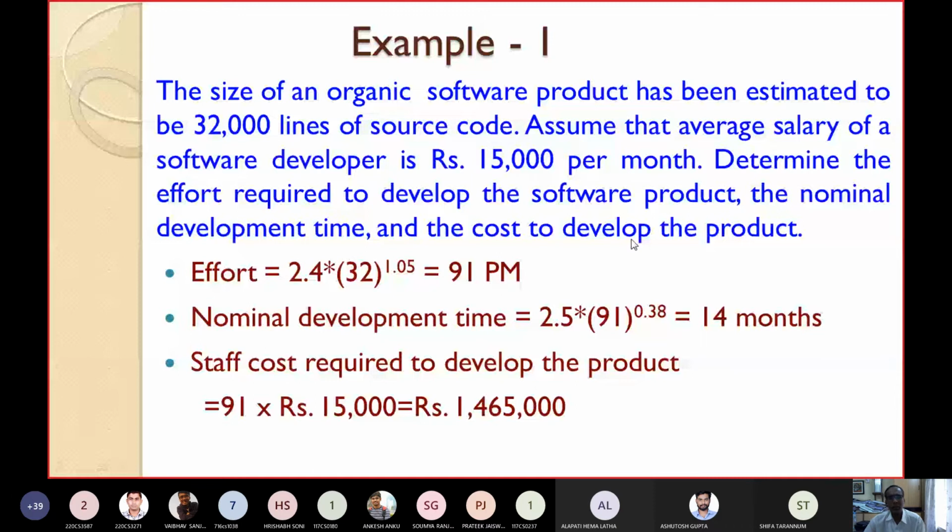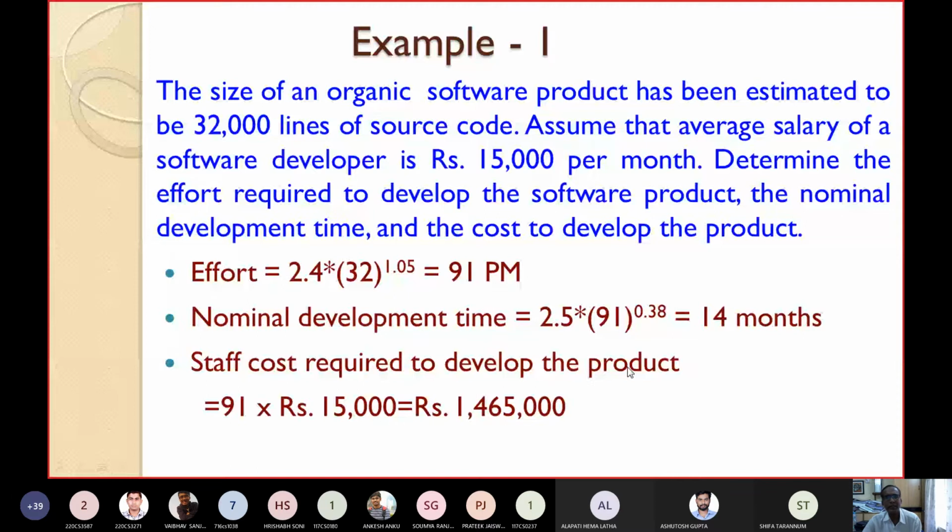So the staff cost, the personnel cost, can be found out by multiplying the salary per month by the effort required, the person months required. Person month required is 91 person months. So 91 into rupees 15,000, that means near about 14,65,000. So in order to develop the product, we will require 14,65,000 rupees. Okay, this is the first example.